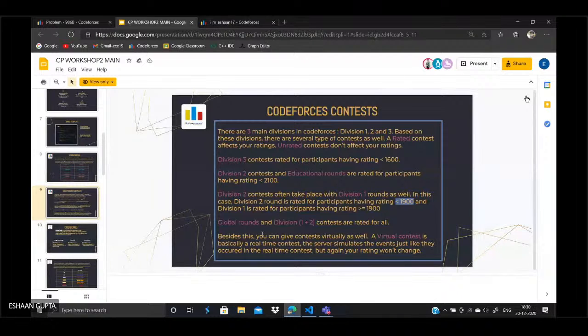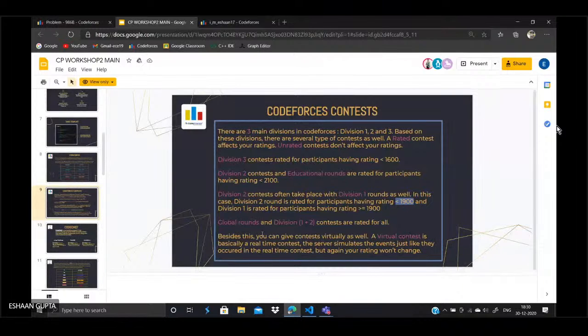All the events that happened during the real contest will be simulated by the servers along with your submissions as well. So your rating is not going to change, but it is like a practice for some contest, and it is highly recommended for beginners. If you are not able to participate well in the contest, then it is recommended that you take part in some virtual contests because it builds your contest temperament, right? So this is all about the contests and the rating system.